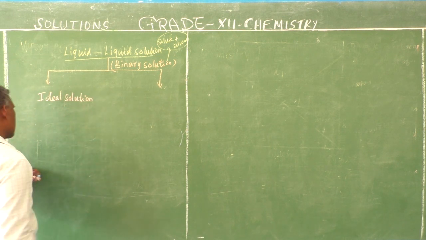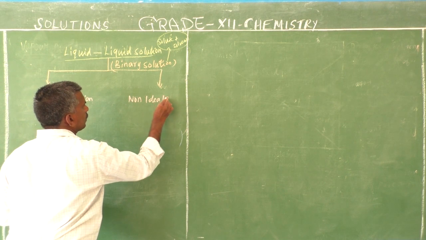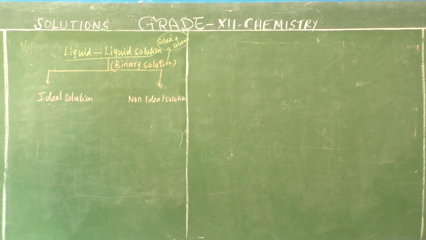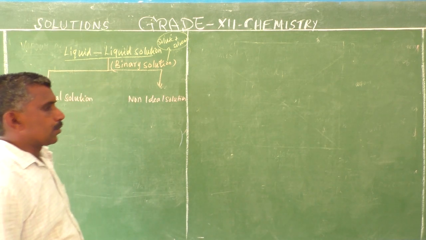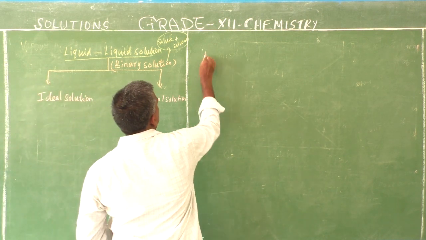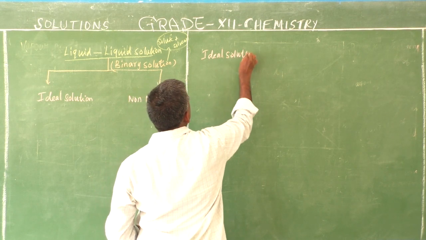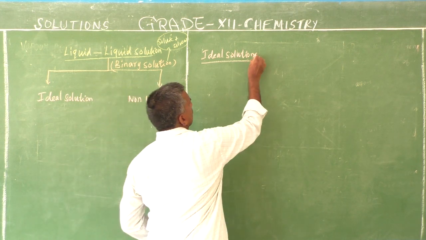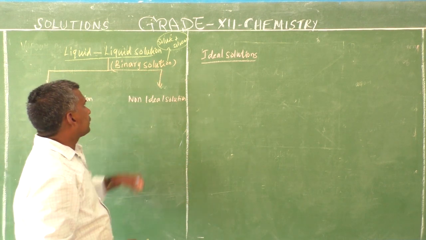There are two types: one is an ideal solution and another is a non-ideal solution. First, the ideal solution. It's a very simple topic. That is this mixture.